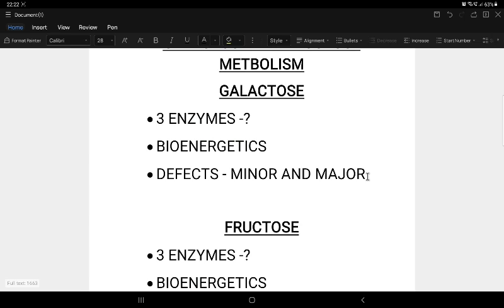Okay, so under galactose metabolism, I'll try to say a few standard topics here. Glucose is the major sugar, galactose comes from milk products, fructose from fruit products. Most of the enzymes of glycolysis are used for glucose and fructose metabolism. 3 main enzymes are mainly responsible for shuttling galactose and fructose to the intermediates of glycolysis, so that they can be shuttled into the glycolysis pathway and undergo glycolysis. So what are the 3 enzymes? First we consider